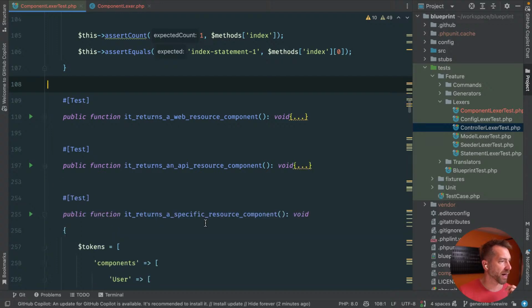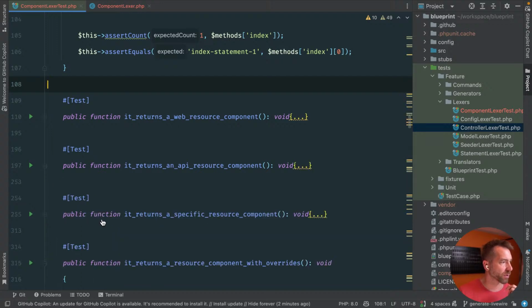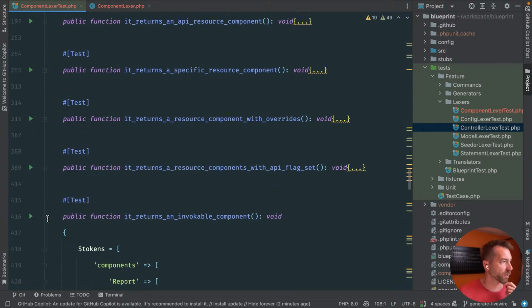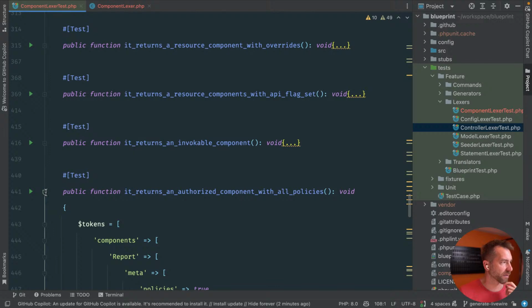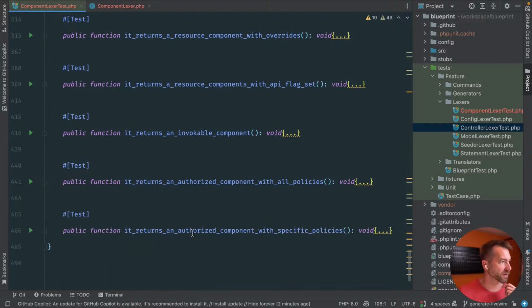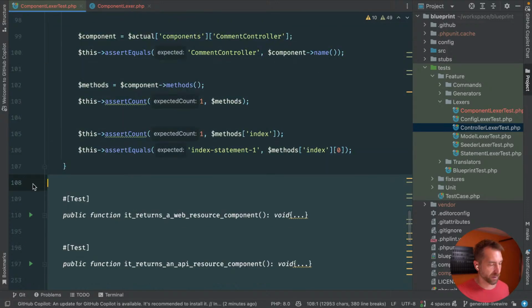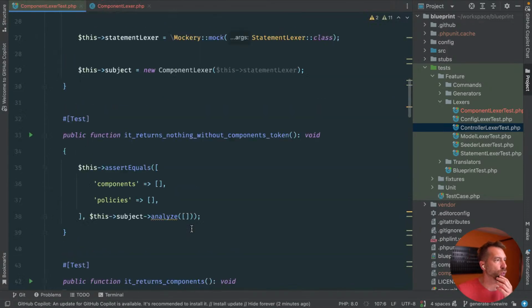It returns API. It returns a specific resource component. Nope. This is all the fancy resource stuff you can do. I think we're fine without a lot of this. Let's get rid of these. Okay, yeah, I think we can pretty much delete the whole rest of this file. So really it's just 2 tests.